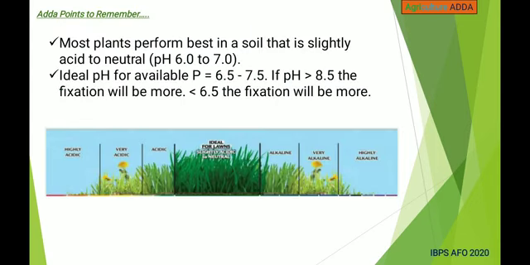Most plants perform best in soil that is slightly acidic to neutral, that is 6 to 7, and the ideal pH for available phosphorus is 6.5 to 7.5. If pH value is more than 8.5, the fixation will be more, and also if the pH value is less than 6.5, the fixation will be more.